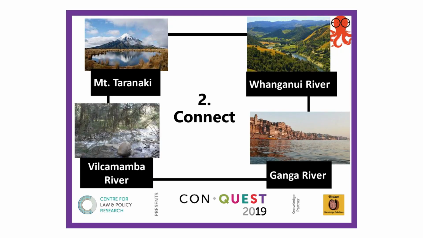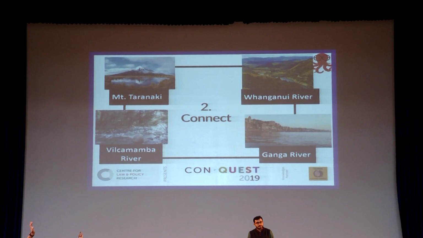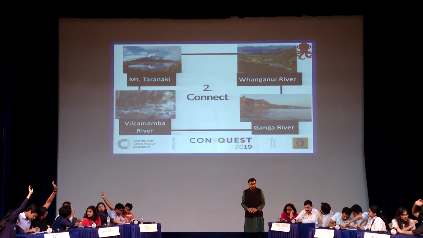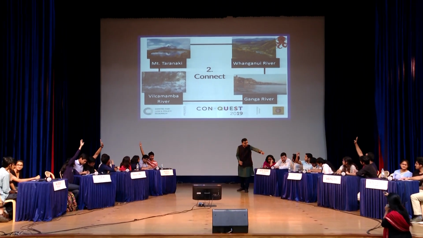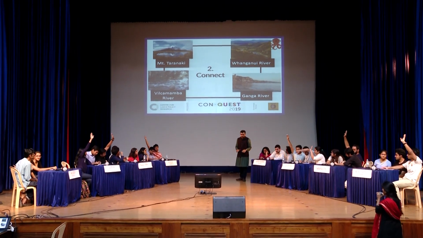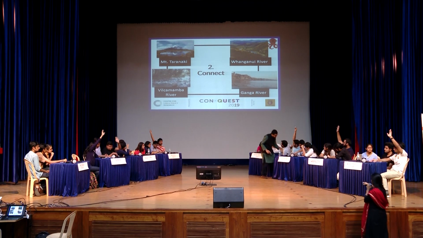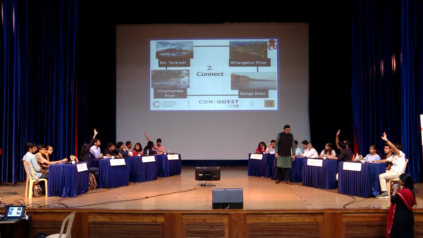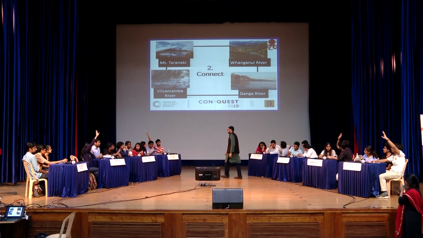Connect the following. So Mount Taranaki in New Zealand. Then you have Ganga River, and you have the Whanganui River. So teams pouncing, please raise your hands clearly. We have 4 teams. Okay, NUJS. CLC Delhi, are you pouncing? Okay, we close pounce. We have 5 teams that are pouncing. Again, please be very specific with your answers. With that, yes, team 1.